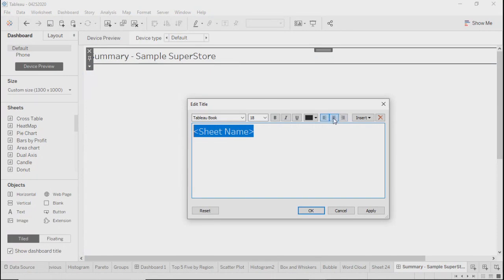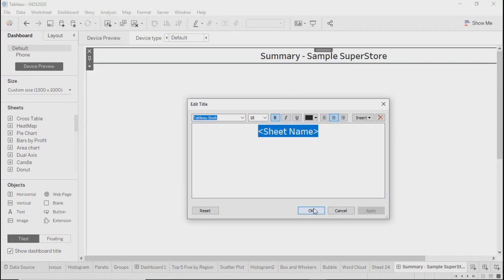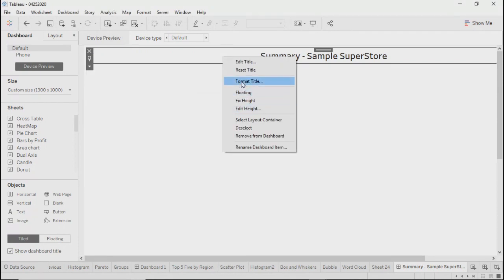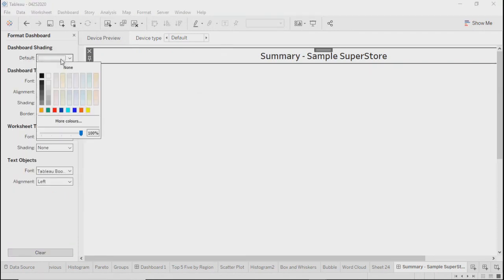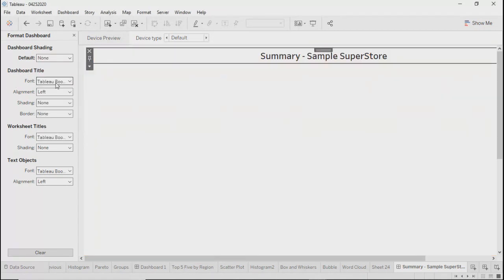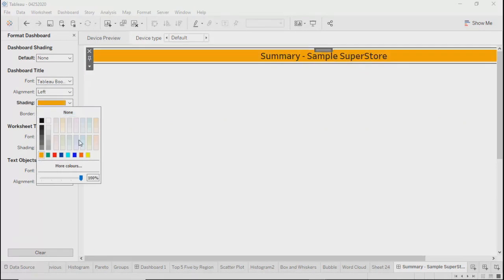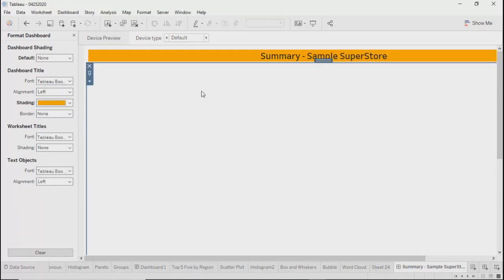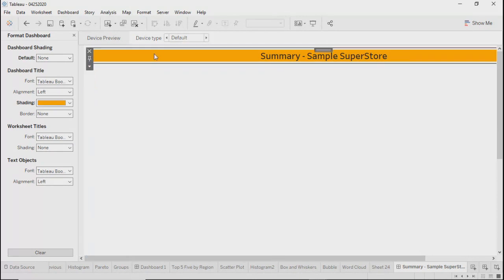On top of that, we can definitely format or give some color to this particular title. Format title. And over here we can select, okay, I don't want the complete background color, so in that case I will say no. I'll select only the color for my title. Like this. And within this, we would be able to have borders to it.